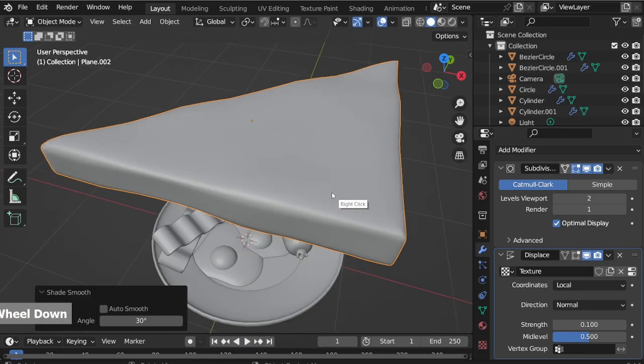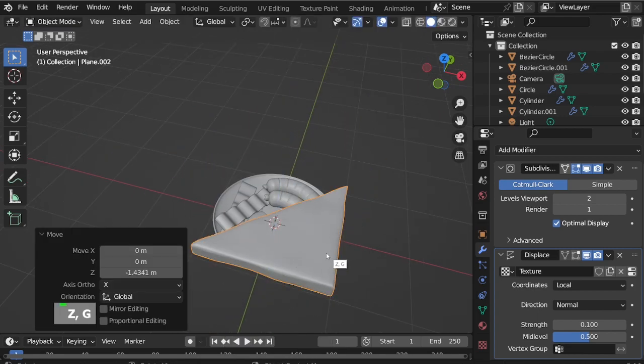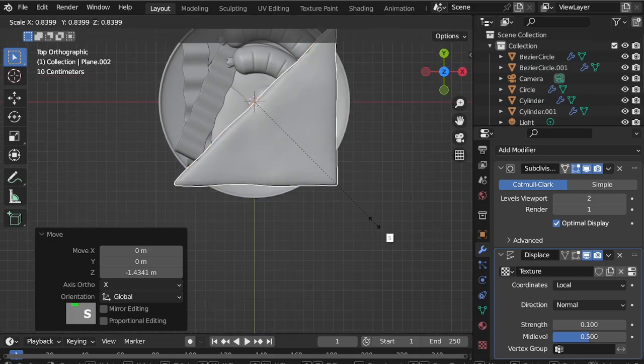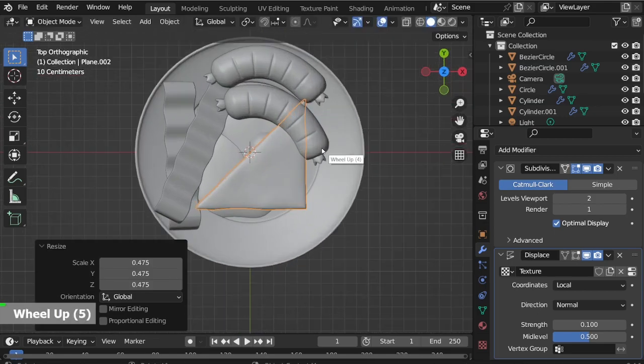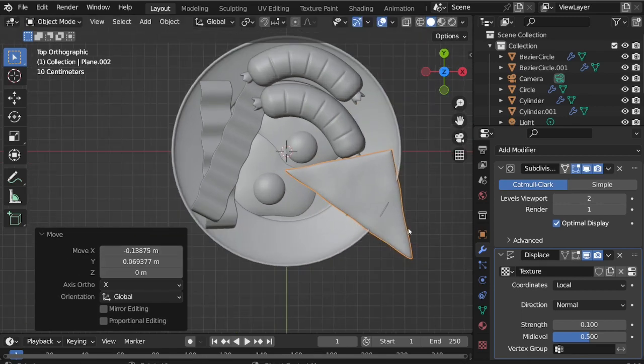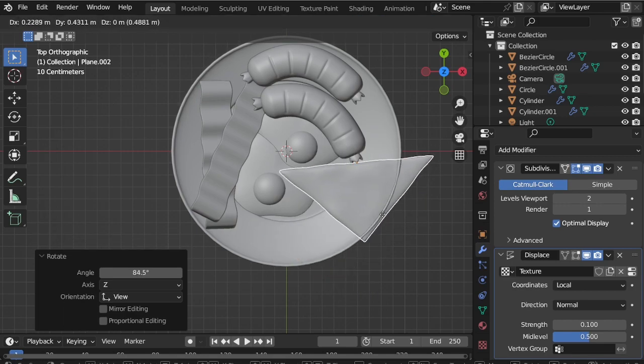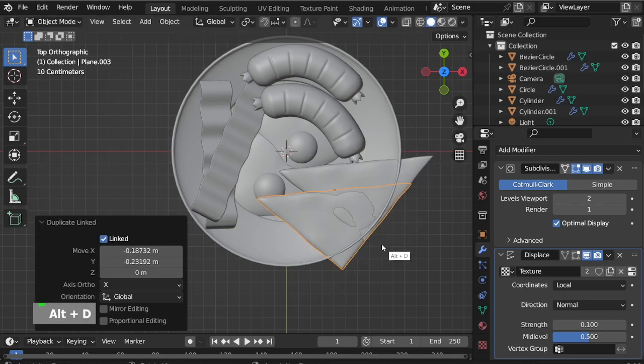Right-click, Shade Smooth. Place it on the plate. Duplicate another one.